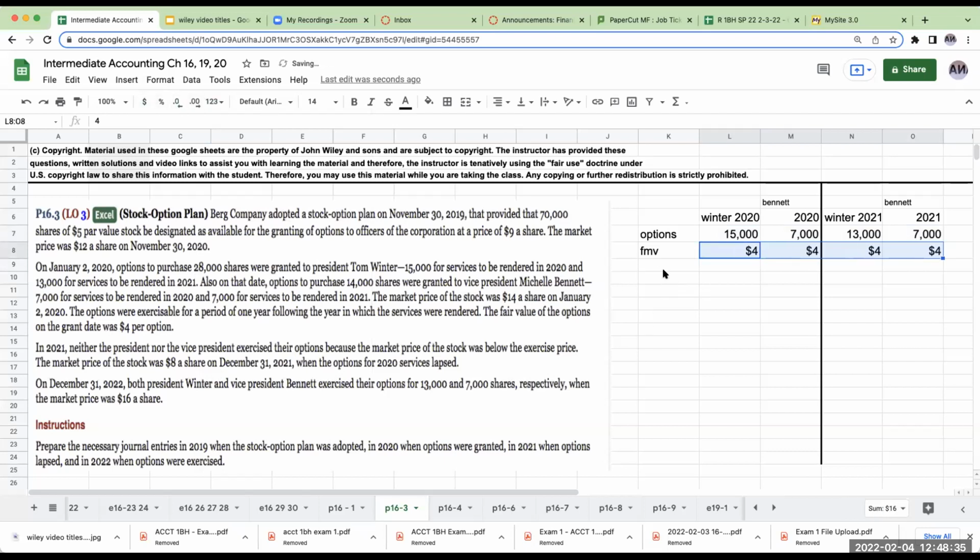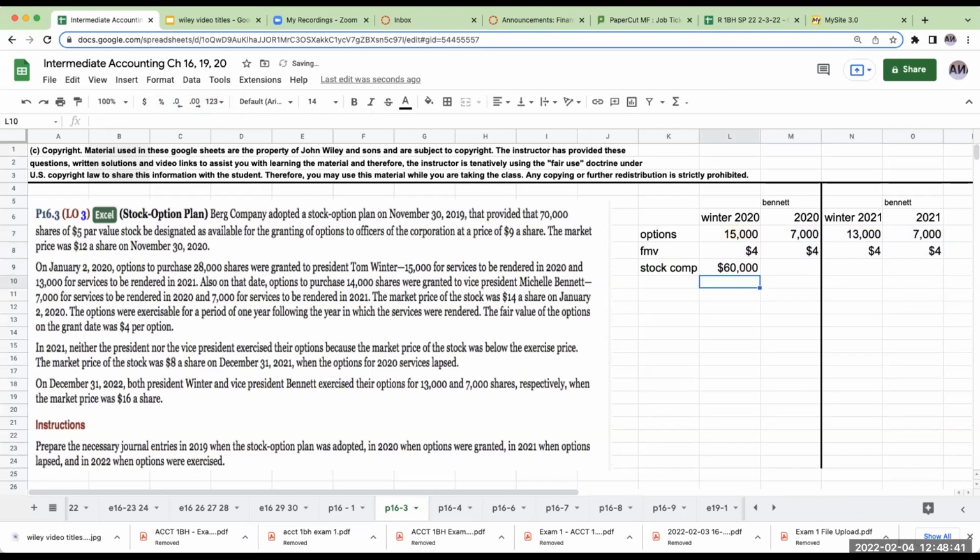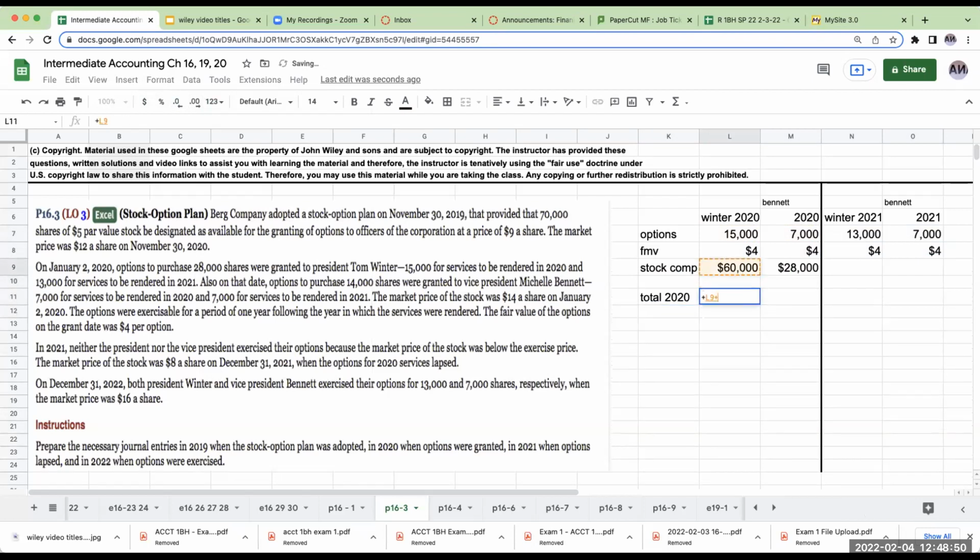So the total amount of stock compensation expense is going to be 15,000 times 4, plus 7,000 times 4. So my total 2020 stock compensation expense is going to be 88,000. For 2021, it's going to be 13,000 plus 7,000 times 4, so here for 2021, it's going to be 80,000.